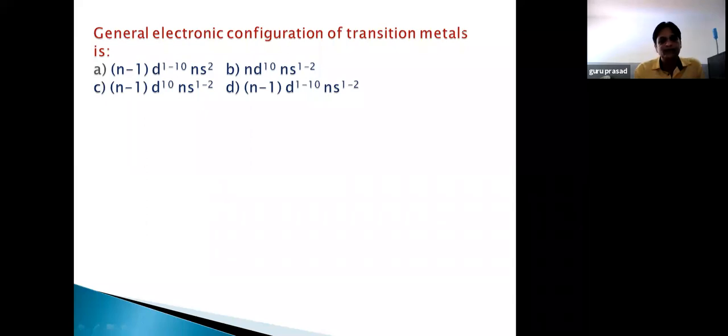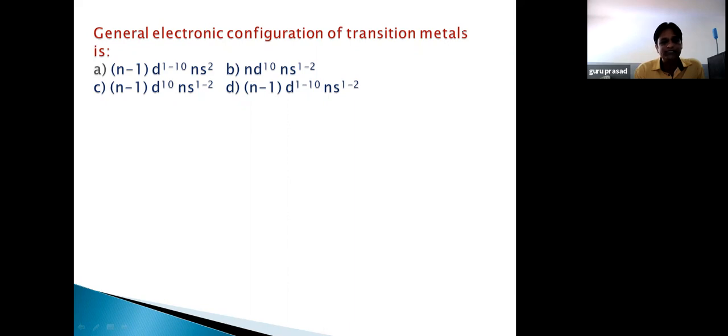Group number 3, 4, 5, 6, 7, 8, 9, 10, 11, 12, and so on. So it is scandium, titanium, vanadium and chromium: scandium group 3, titanium group 4, vanadium group 5, chromium group 6, and similarly copper group 11. So if you take the general electronic configuration of group 6 elements and group 11 elements, it will be (n-1)d